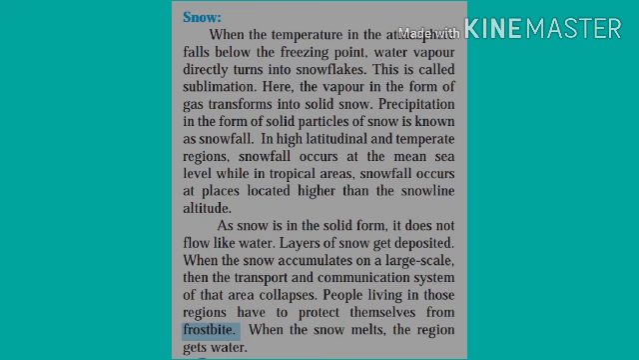In high latitudinal and temperate regions, snowfall occurs at the mean sea level, while in the tropical areas, snowfall occurs at places located higher than the snowline altitude. As snow is in the solid form, it does not flow like water. Layers of snow get deposited on each other, and when the snow accumulates on a large scale, then the transport and communication system of that area collapses. You can see such things happening each year in Kashmir and Himachal Pradesh.